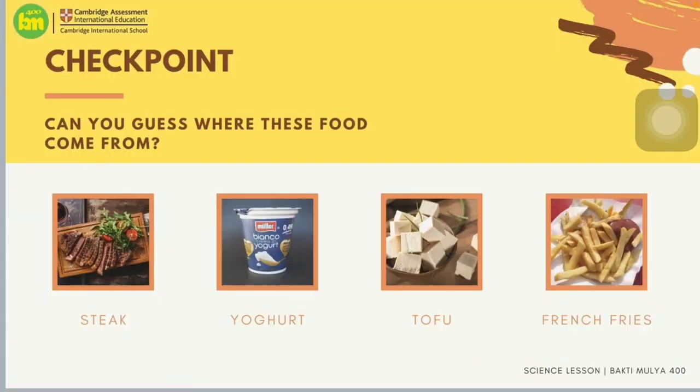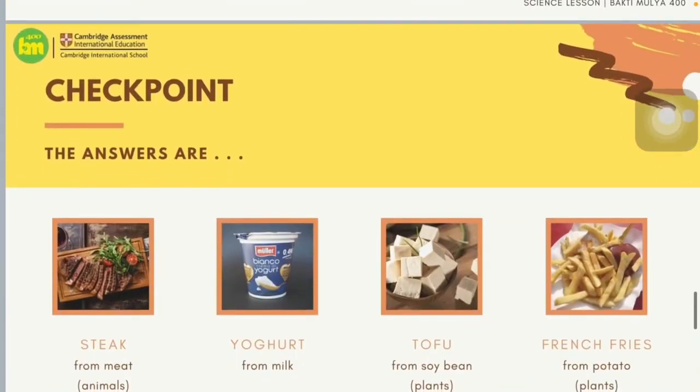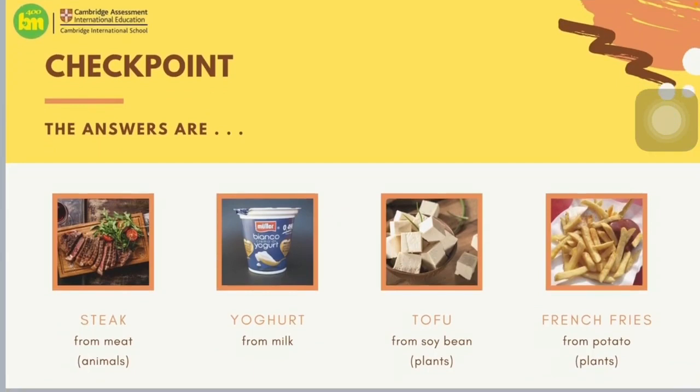Now, can you guess where this food comes from? I have steak, yogurt, tofu, and french fries. Can you guess it? Here is the answer. The steak is the food that comes from an animal, which is a cow. And the yogurt in here, it's a food that is produced by bacterial fermentation of milk. So it is the kind of food that comes from the combination of bacteria and animals that produce milk, such as cow and goat. The bacteria used to make yogurt are known as yogurt cultures.